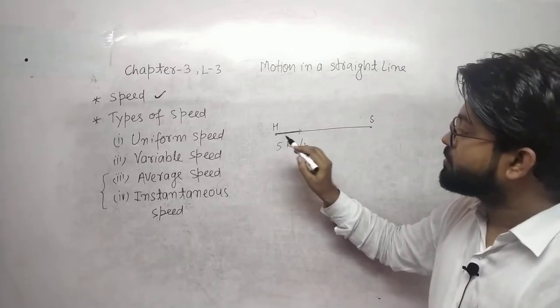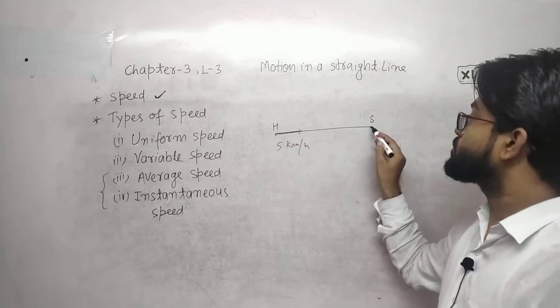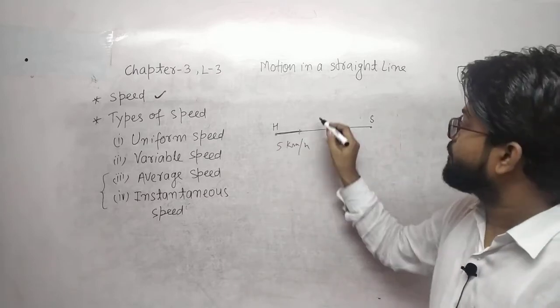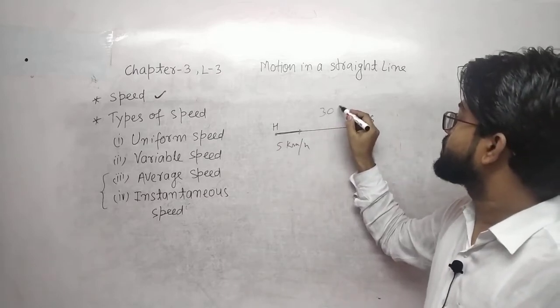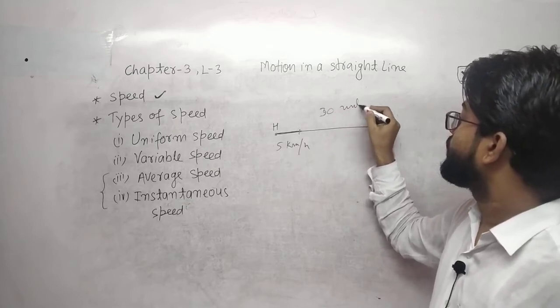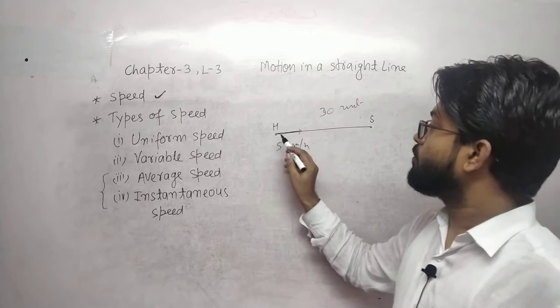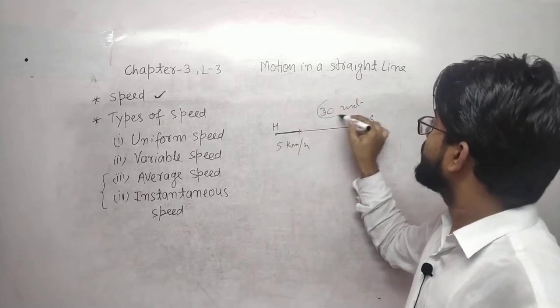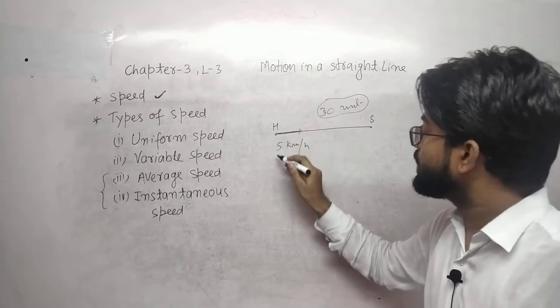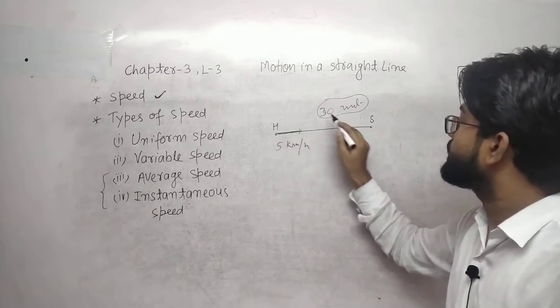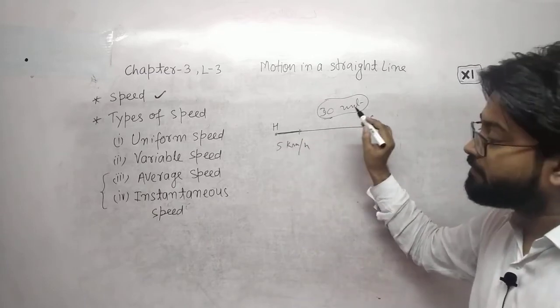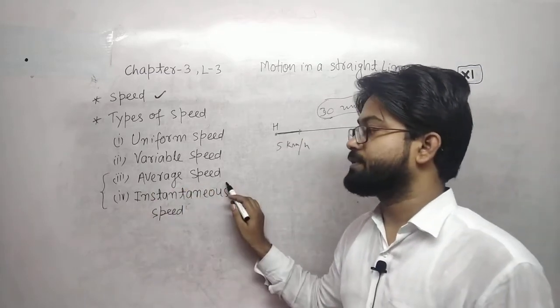If we talk about the speed from home to school, if you are going in 30 minutes from home to your school, and we talk about the total distance covered in 30 minutes, then it will be your average speed.